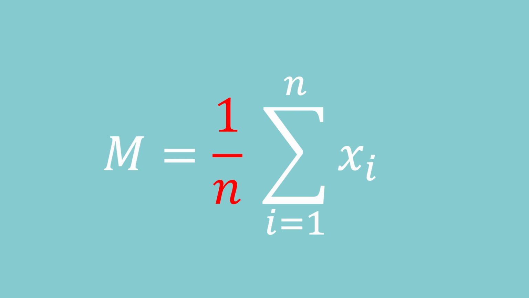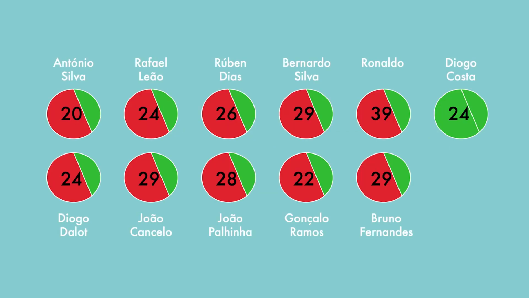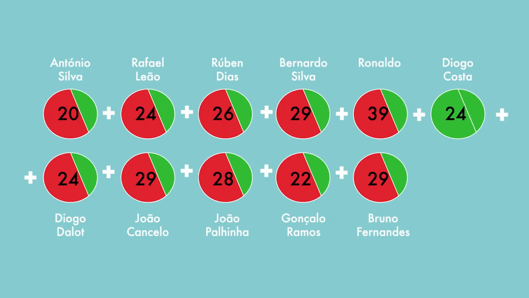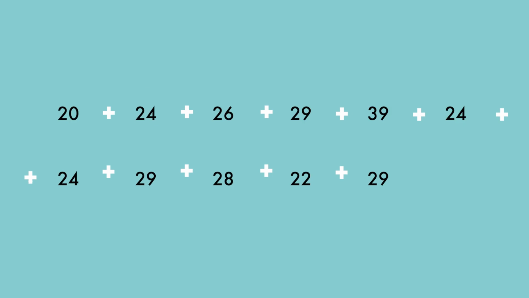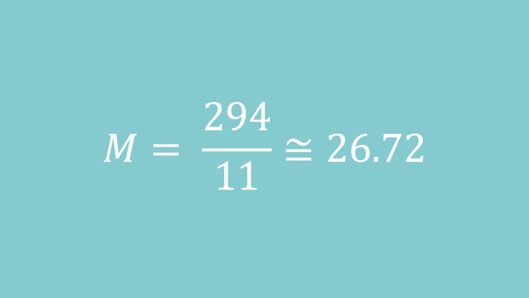In other words, the average is nothing more than the sum of values divided by the number of elements. In our case, it will be the sum of all ages of the 11 players divided by the number of players. The result of this count is approximately 27. The typical age of a player in the national team is around this value.